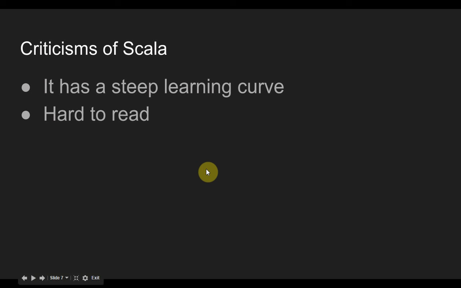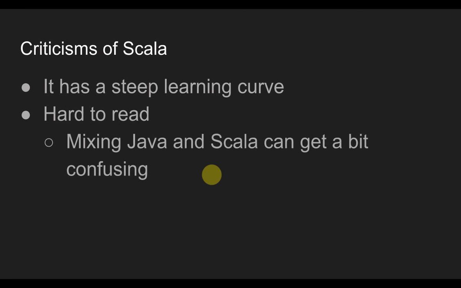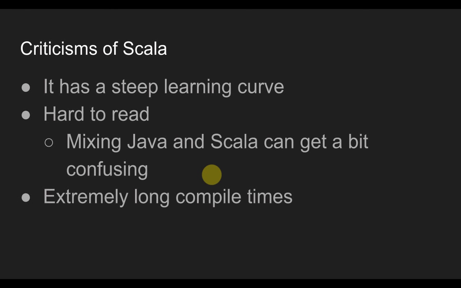It's hard to read, and part of this is because you can mix Java and Scala, and also part of it is how you can do functional and object-oriented programming at the same time. There are also extremely long compile times for Scala. As you saw earlier, it takes about 3 or 4 seconds to compile code that was relatively short, so this problem becomes larger with longer pieces of code.